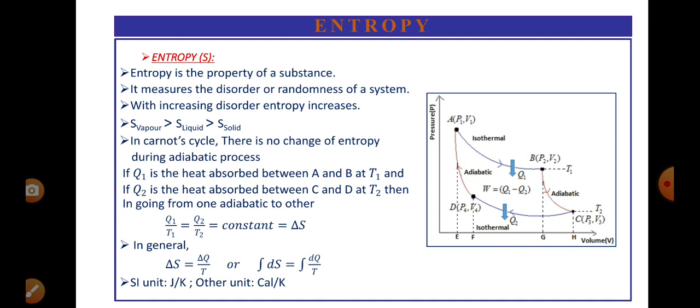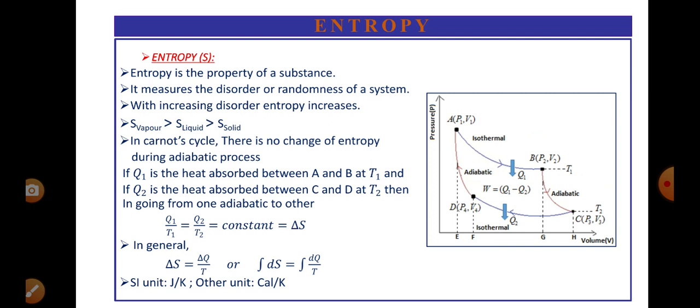You see here in the diagram, the isothermal curve T1 is there, where Q1 heat is absorbed, and the isothermal curve T2 is there, where Q2 amount of heat is rejected during isothermal compression. In these two cases, there is a change in heat, Q1 and Q2, at constant temperatures T1 and T2. Their ratios are the same.